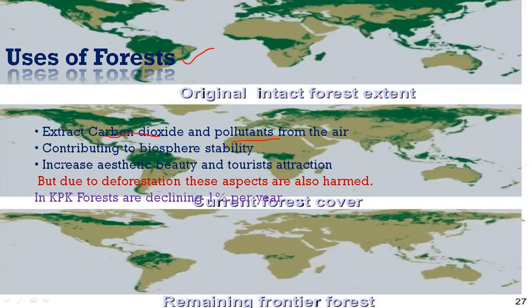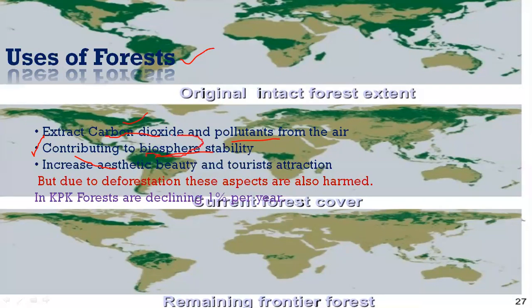If there are more trees, what will happen? The trees will clean the air, and they will absorb carbon dioxide and other pollutants, and the air will be clean for us and other living organisms. They contribute to biosphere stability.